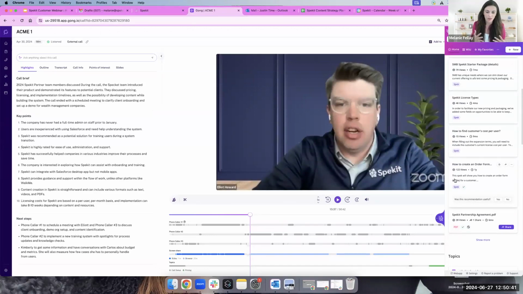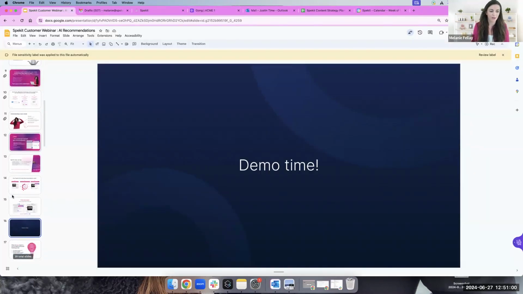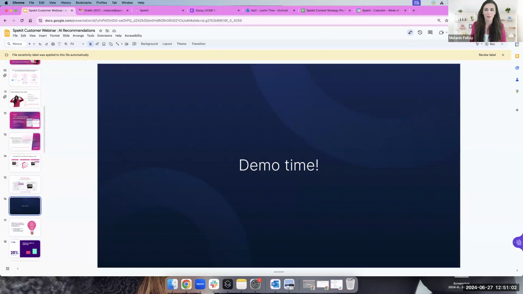And so we're going to continue making this recommendation engine better and stronger as we start pulling in more context around what content your reps love, and what they do not like, right? As you start building out more content and use cases, we're going to apply it to more applications, but we'd love to start getting your feedback starting today. So with that, that's what it looks like. If you have any questions, feel free to drop them in the chat. It's meant to be pretty simple and straightforward.